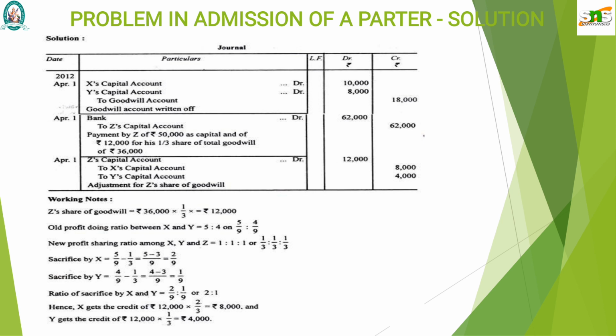As we know, old ratio is 5:4, new ratio is 1:1:1. Now we are going to calculate the sacrifice made by the old partners for the new partner. Now for X, 5 by 9 is the old ratio minus 1 by 3 is the new ratio. Now we have to take the common denominator, the common factor as 9.